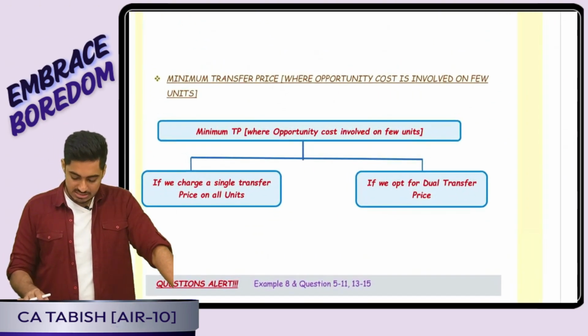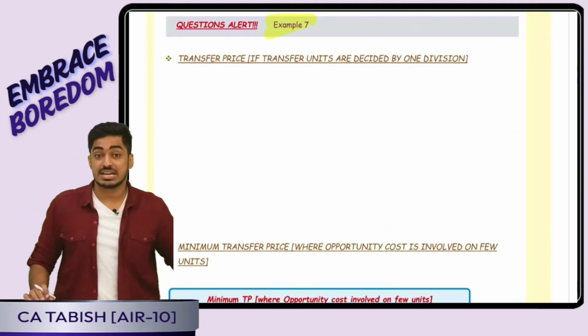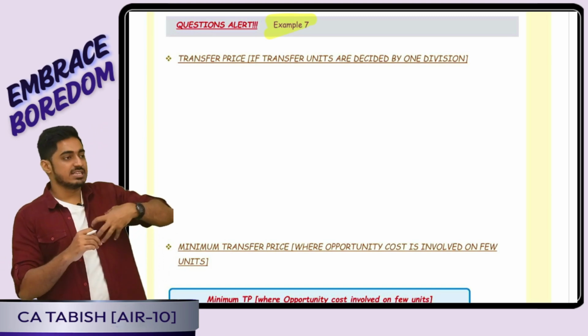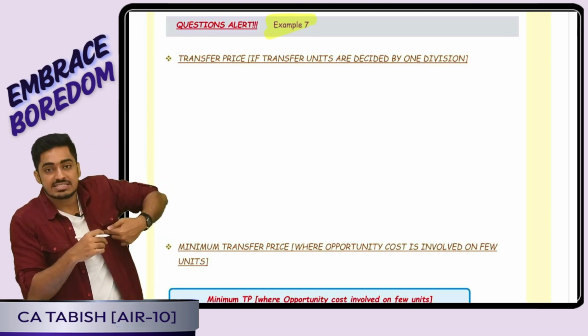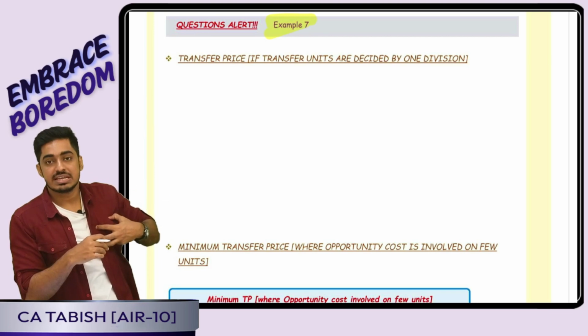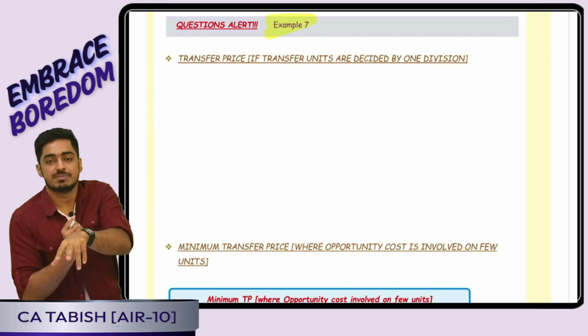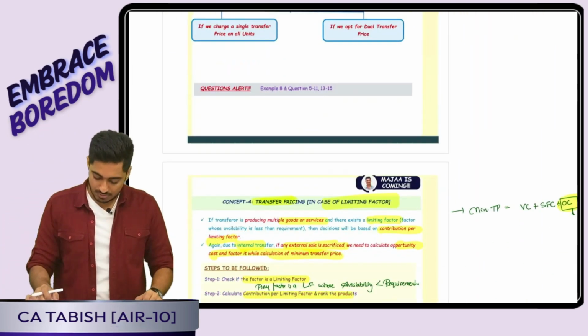Next thing is transfer pricing. If transfer units are decided by one division, we had seen question number 13. Transferee is telling, I will decide how many units I want. So how will transferee decide? How will that one division decide? This division will see at which level its profit is maximum. At that level only it will make an internal transfer. Yes or no, everyone? Okay, perfect.